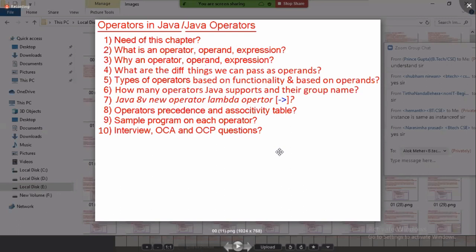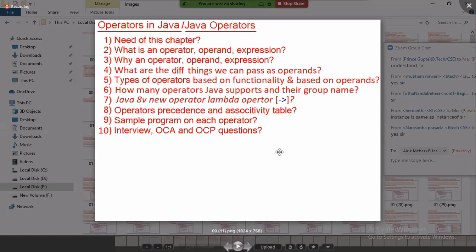Based on operands, operators are divided into 3 types: unary operators, binary operators, ternary operators. An operator that takes only one operand is called a unary operator. For example, ++a. Here ++ is a unary operator taking only one operand. An operator that takes 2 operands is called a binary operator. a plus b, a minus b, a into b are binary operators.